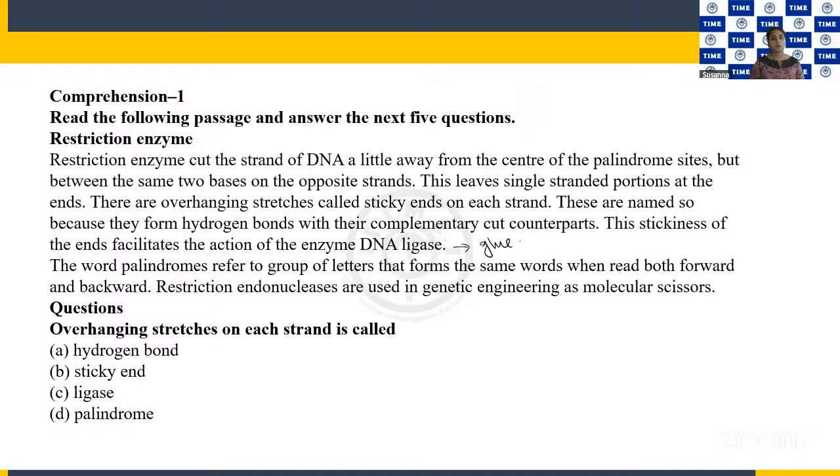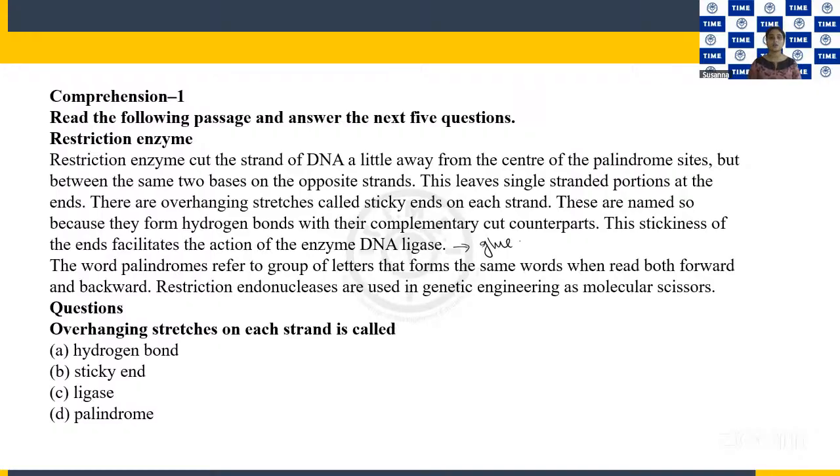So, overhanging stretches on each strand are called: hydrogen bond, sticky end, ligase, palindrome. What do you think the answer is? It's a direct question from the passage given above.